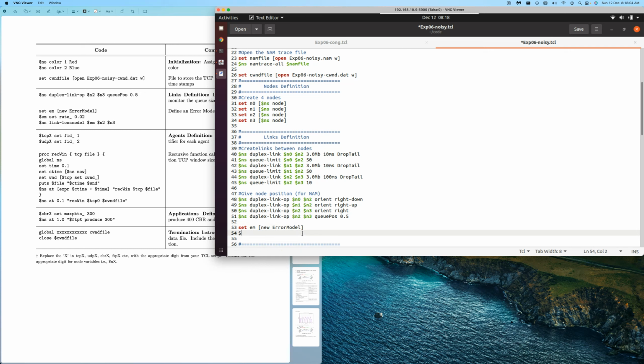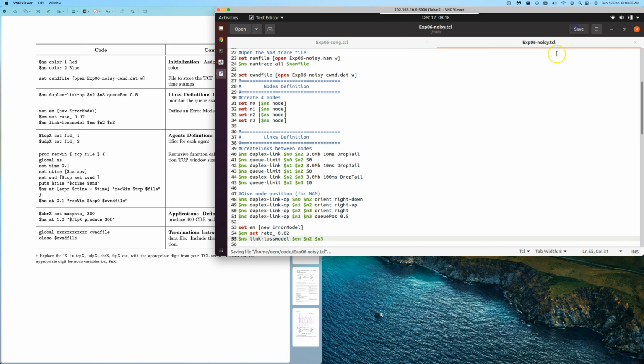Then the rate, set it as 0.02, and tell the network simulator that there is this loss model that the link needs to use. What is that error model? It is EM. Where should it be used? Between N2 and N3. Yes, we have defined the error model.